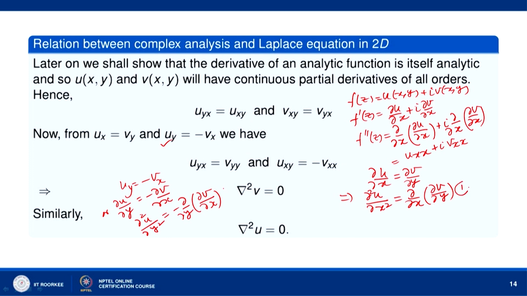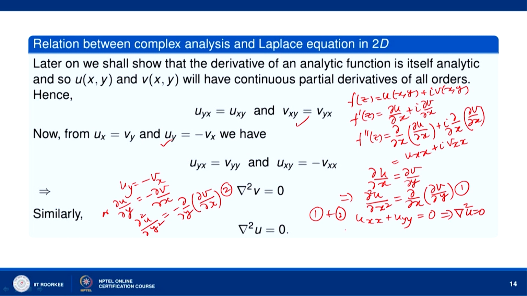Now let us call this as equation 1, this as equation 2. So, adding 1 and 2, okay, what we will get? u_xx plus u_yy equal to partial derivative of v with respect to y first, then with respect to x, and here partial derivative of v with respect to x first, then with respect to y. Their difference is equal to 0, because of this, okay. So, this gives you the Laplacian of u equal to 0.